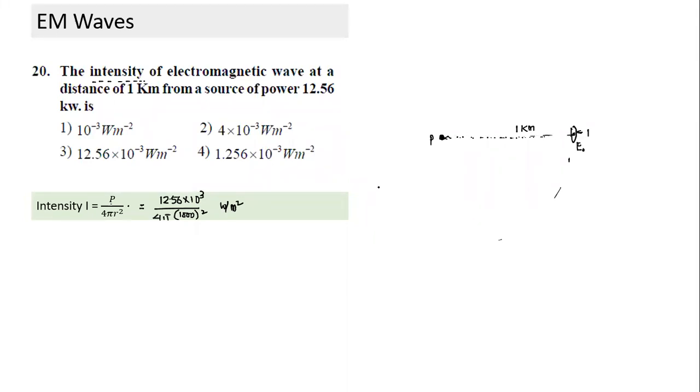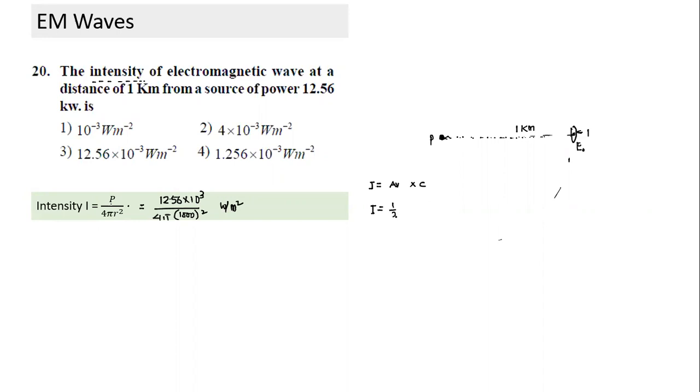Now, how is intensity related to amplitude? Remember, what is intensity equal to? Average energy density into C. Energy contained in volume C, that is intensity. How would I relate intensity to amplitude? We'll come to that question also.